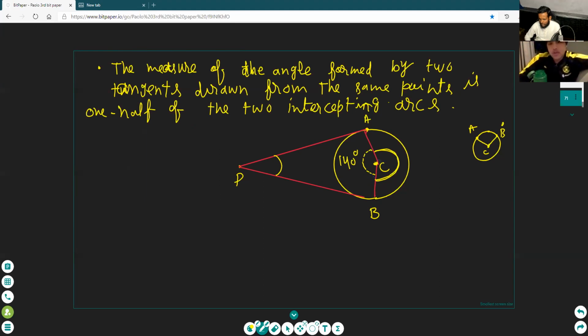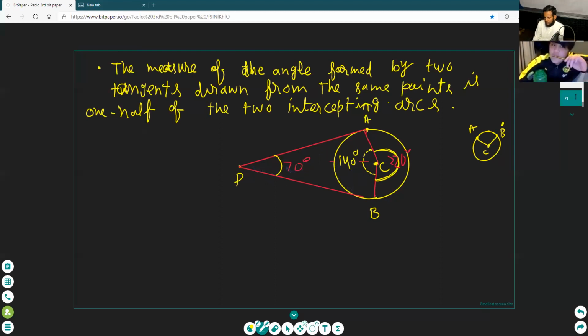So this is 140 degrees, and this is 360 minus 140, which is 220 degrees. So these are the two angles, one 220 and one 140 degrees. I say this angle is 140. You say this is 70 degrees. This will be 70 degrees.